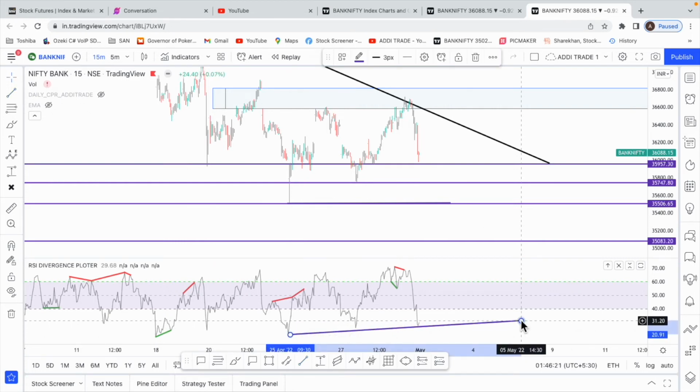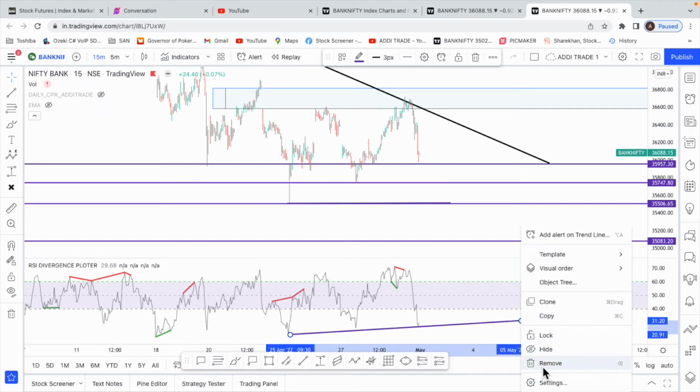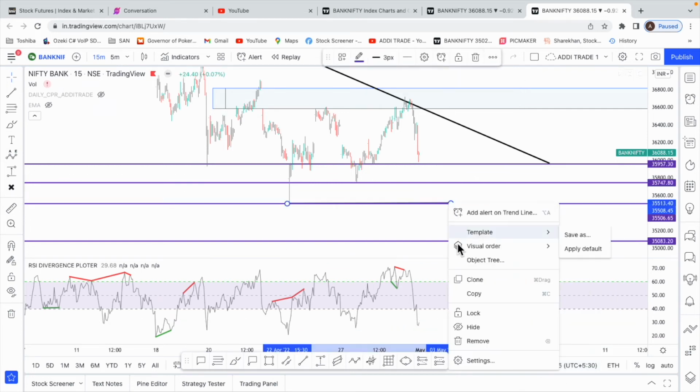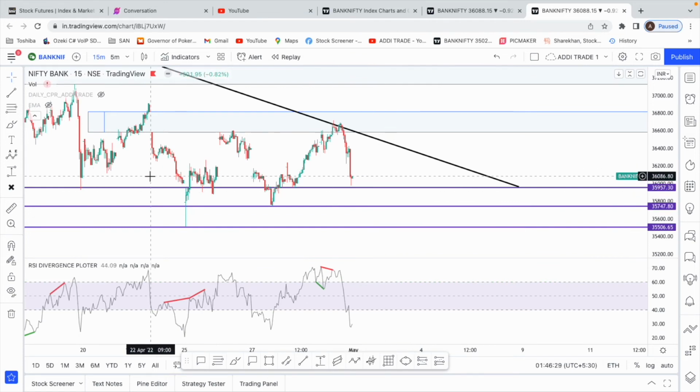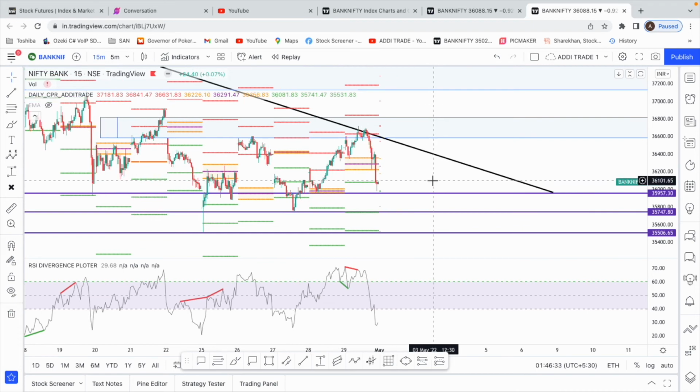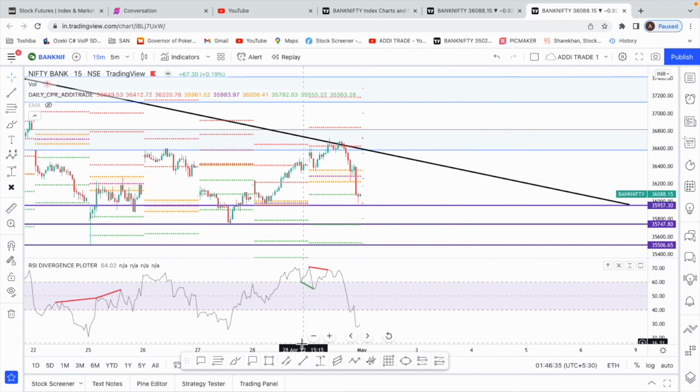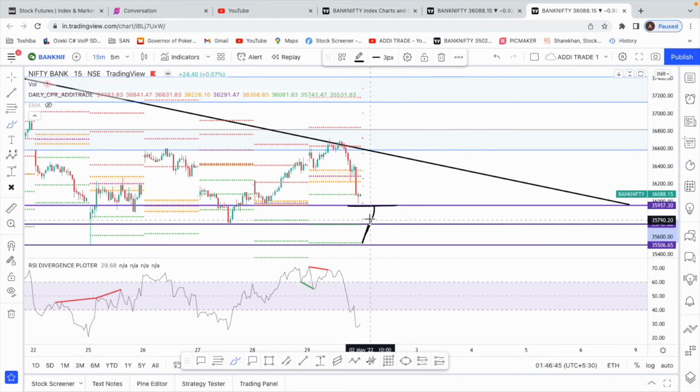If we get this kind of divergence, then probably we can even get a bounce on the upside and probably even this gap can get filled. And we can't rule out an up move until the previous day low, which is over here, right? So until the previous day low is also a possibility. We might come up again, take resistance here and dip. So this is also one possibility.